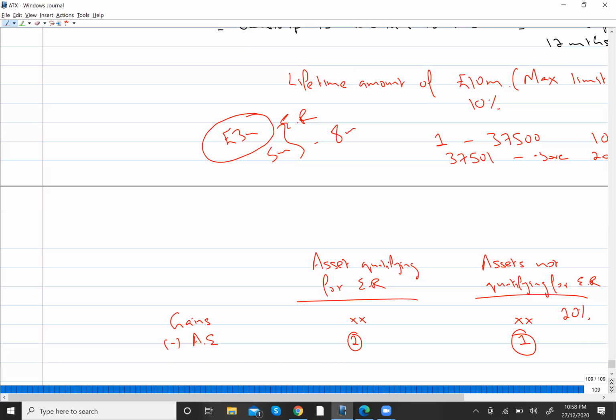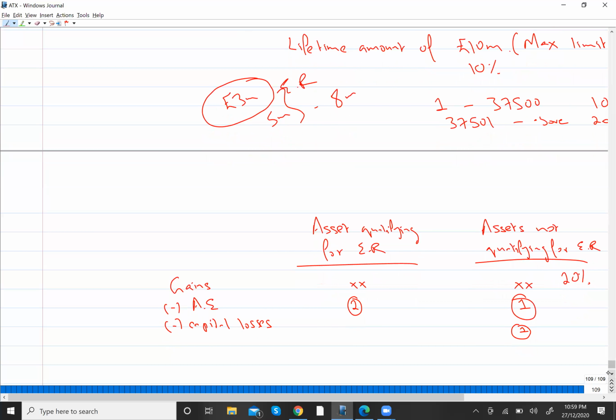Now the same goes for capital losses. If there are any capital losses, they should first be deducted from gain which is not qualifying for ER. And let's suppose the capital loss amount is very big and some of it is still remaining, then the remaining will be deducted from gain which is qualifying for ER. So you can just net them off. That will give you your taxable gain.